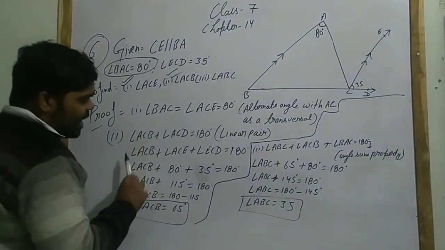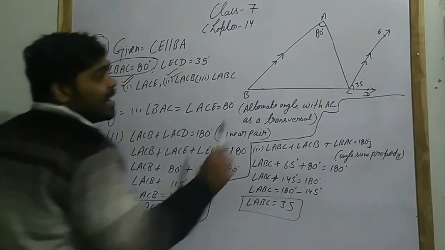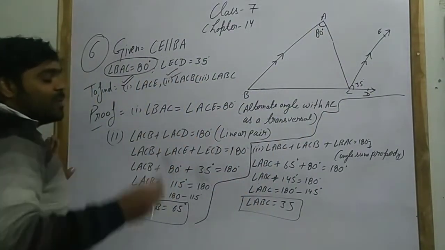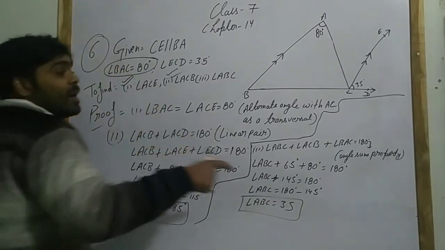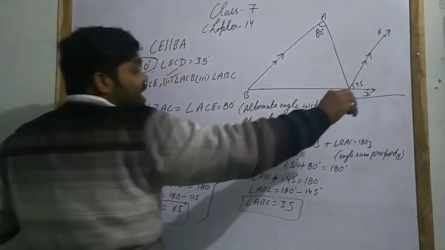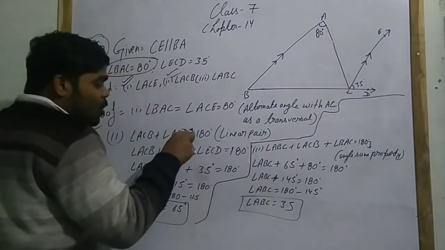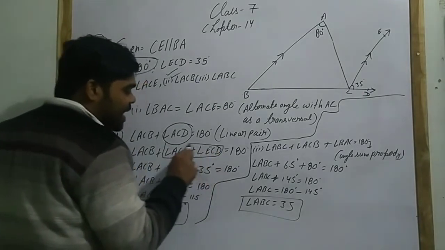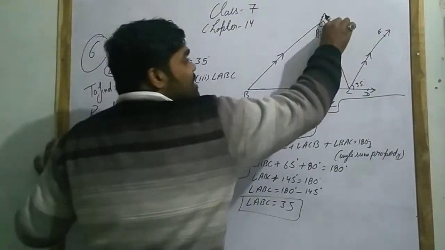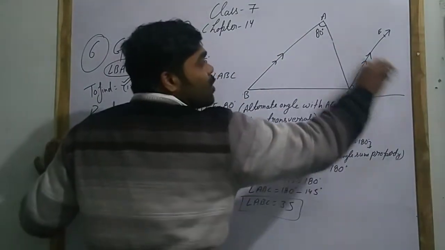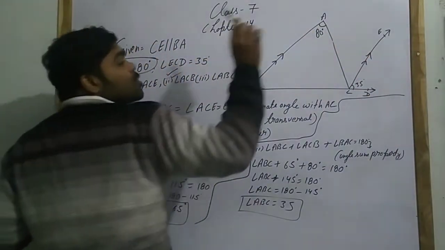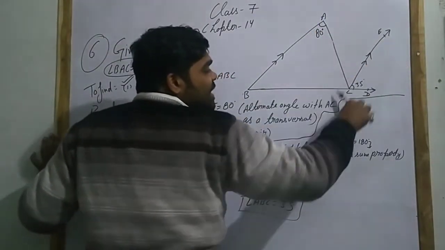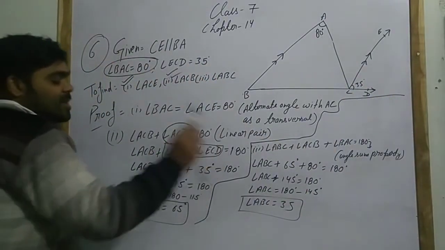Now ACB will be as it is. ACD, let us see A, C and D. So ACD को हम we will divide ACD in two parts. Which one? First one is your ACE and second one is your ECD. Okay, so ACD को हम लिख सकते हैं angle ACE plus angle ECD. Okay, why? This is your A, C and D. Okay, this is your ACD. So we have written here first one is your A, C and E. Second will be your E, C and D. So it is equal to 180 degree.